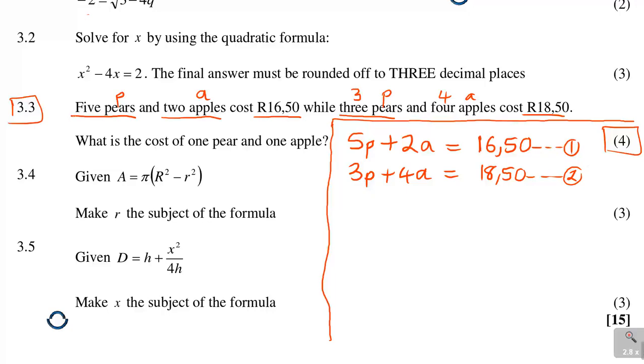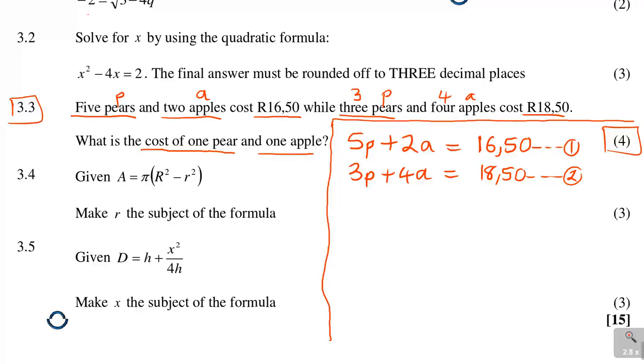Now the question says, what is the cost of one pear and one apple? So this is a simultaneous equation. You just have to solve it the way we solve simultaneous equations. One of the simple ones, I will use the elimination method.